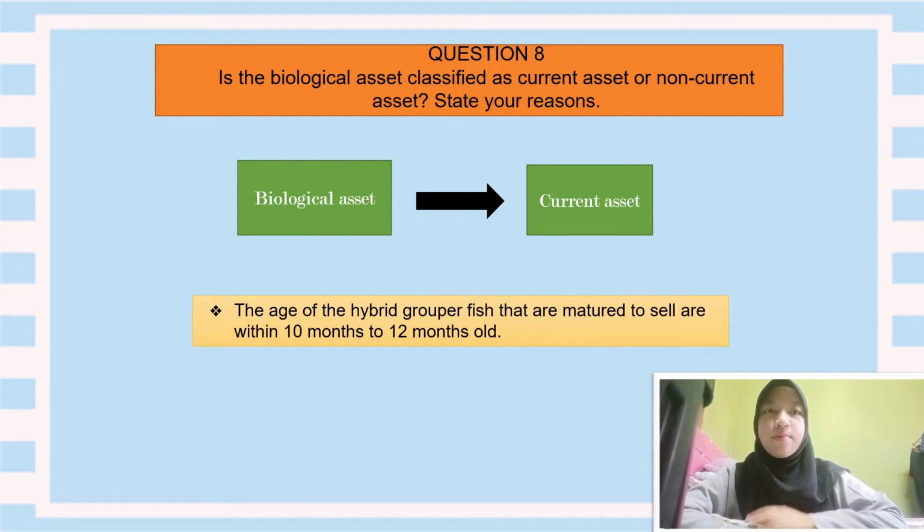The biological assets are classified as current assets. This is because the age of the hybrid grouper fish that are matured to sell is within 10 months to 12 months old.